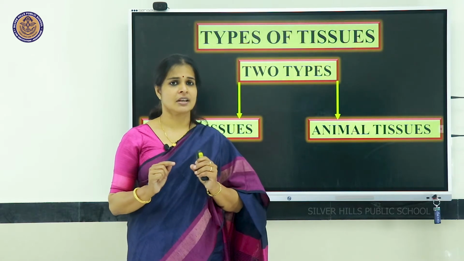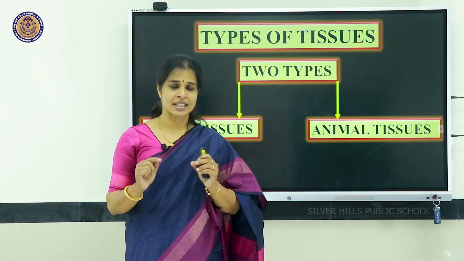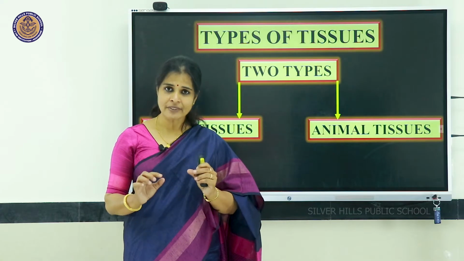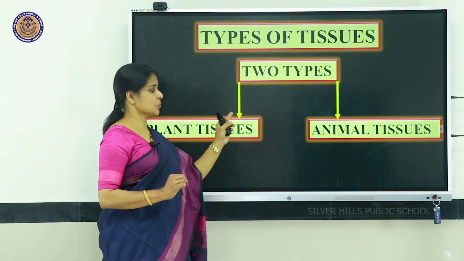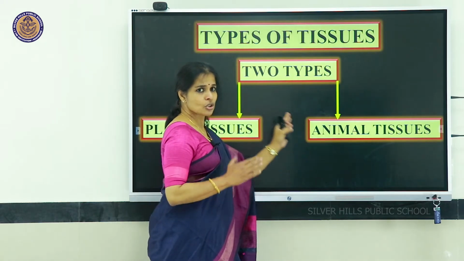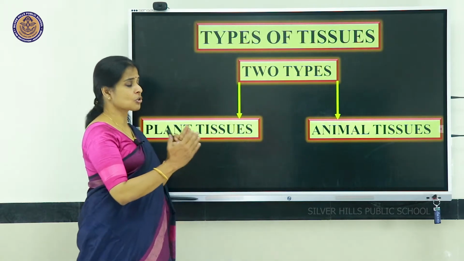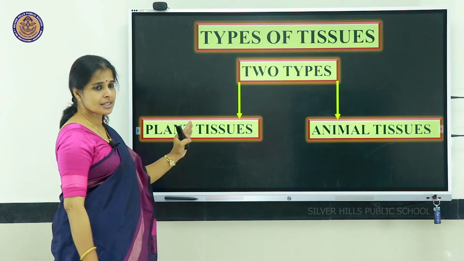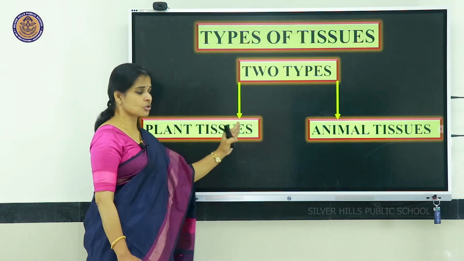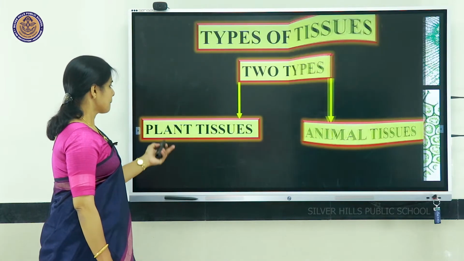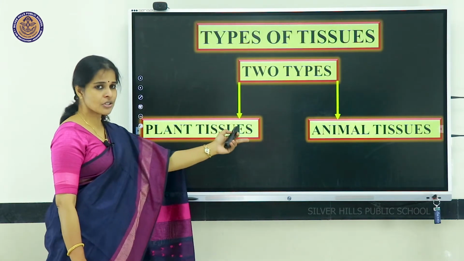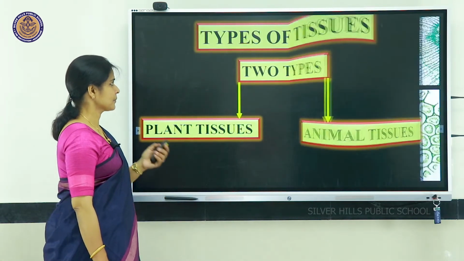Like many differences between the plant cell and animal cell, in the same way there are a lot of differences between plant tissues and animal tissues. So, we have to divide them into two separate groups. Thus, the tissues can be divided into two types such as the plant tissues and animal tissues.